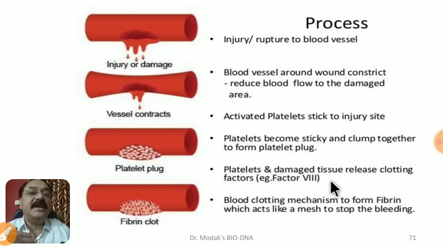Then platelets and damaged tissue release clotting factors that we call factor 9 or factor 8. And these factor 8 and blood clotting factors bring about a mechanism to form fibrin. They are fiber-like structures which act like a mesh to stop the bleeding. So this is the process that we have to understand. Whenever we get any injury, this process occurs there. It's very important to understand this mechanism. However, it's a very complex mechanism, but at least these 4 or 5 steps we have to remember, and how platelets play an important role in it.